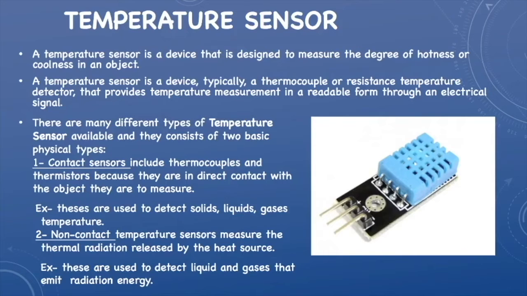Likewise, the temperature sensor. A temperature sensor is a device that is designed to measure the degree of hotness or coolness in an object. A temperature sensor is typically a thermocouple or resistance temperature detector that provides temperature measurement in a readable form through an electrical signal. There are many different types of temperature sensors available, and they all consist of two basic physical types. The first one is contact sensors, which are in direct contact with the object. The second one is non-contact temperature sensors, which are not in direct contact with the object.